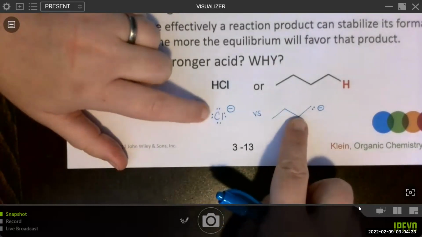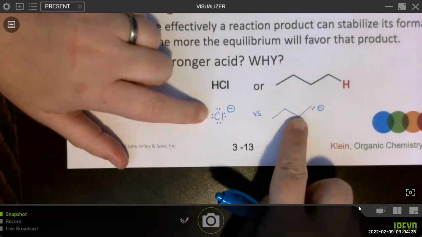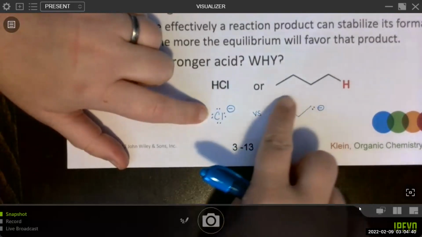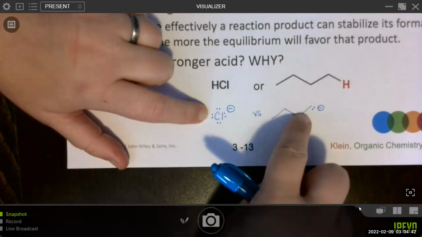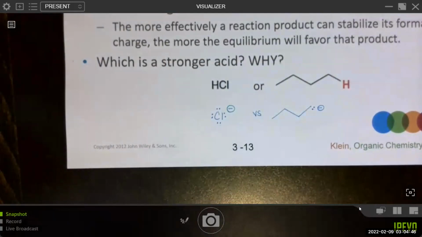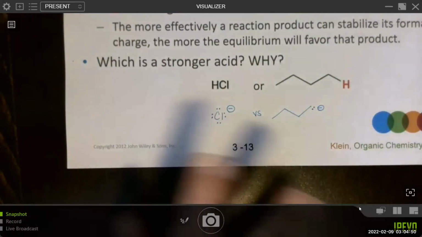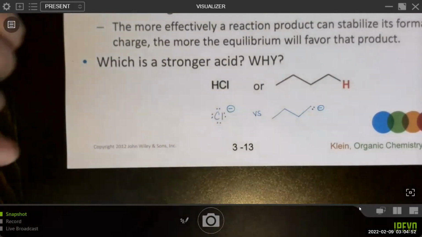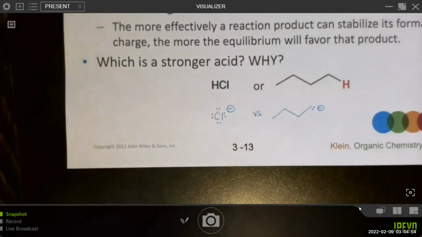The one that's more stable will be the weaker base, and the one that's less stable will be the stronger base. If we figured out this is the stronger base, that means the acid was a weaker acid. That's the sort of analysis we're doing here. I'm not giving away the answer to this one. I just want to show the sort of thinking that's going to be involved as we learn how to do this process.